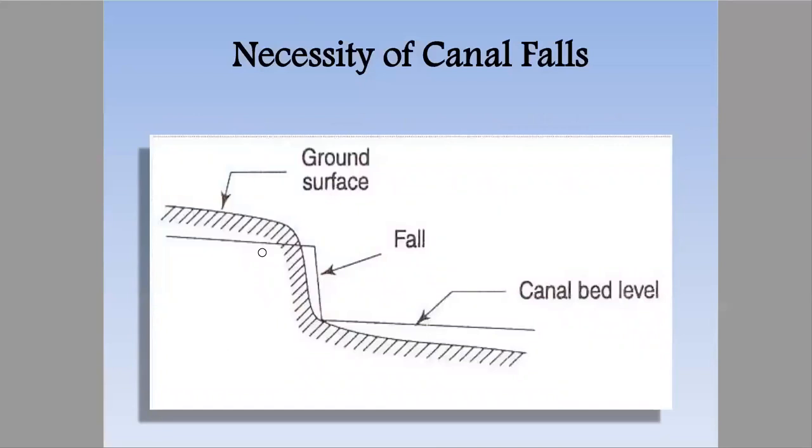Here you can see in this diagram the ground surface, and the other ground surface coming here. For this reason, we have to construct a fall. When we construct a fall, water will flow from this ground surface to here without any scouring effect and without harming the soil there. So keep in mind that falls are basically to cover the effects of a steep ground slope.